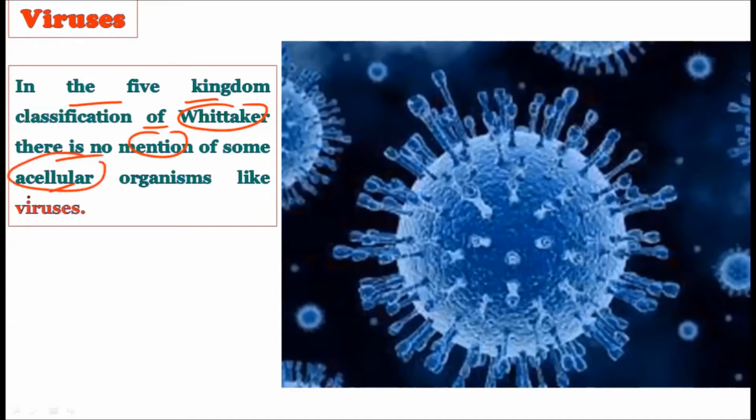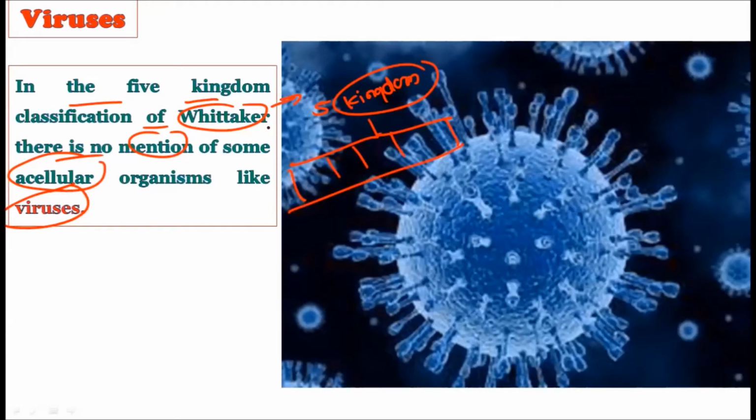Now, Whittaker is famous for giving the 5 kingdom system of classification. The 5 kingdom system is important because for the first time he classified all living organisms into 5 categories. While classifying the living organisms into these 5 categories, he does not mention the viruses. Why? Because they are acellular organisms, and according to him, they are dead. The viruses, which are at the boundary of the cellular and the acellular, are considered dead by Whittaker, and that is why he does not give any place for the viruses in his classification system.